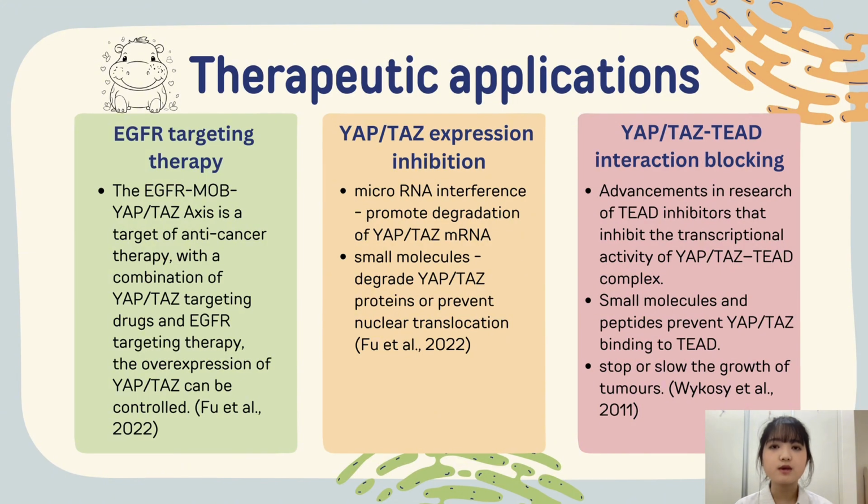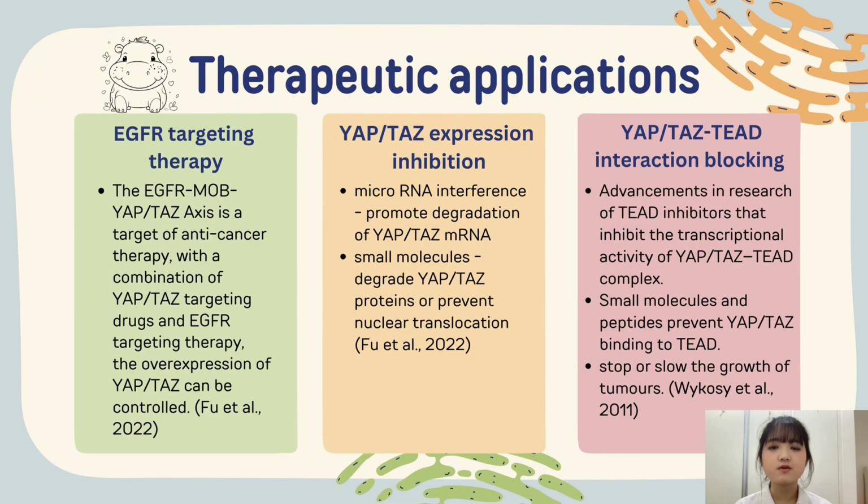The second one is YAP or TAZ expression inhibition. There are 2 key strategies to reduce YAP or TAZ expression in cancer, which involve microRNA interference and small molecule inhibitors. miRNA acts as a tumor suppressor by promoting the degradation of YAP or TAZ mRNA or blocking their entry into the nucleus. Small molecules, on the other hand, can either degrade YAP or TAZ proteins or prevent their nuclear translocation.